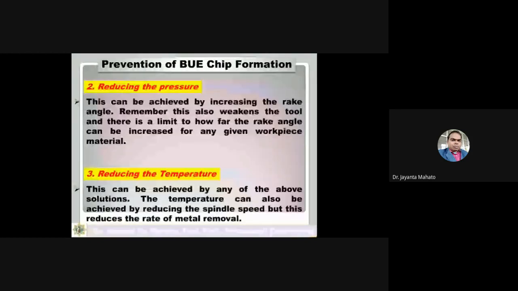Now reducing the pressure. This can be achieved by increasing the rake angle. By increasing the rake angle, the cutting pressure can be reduced.